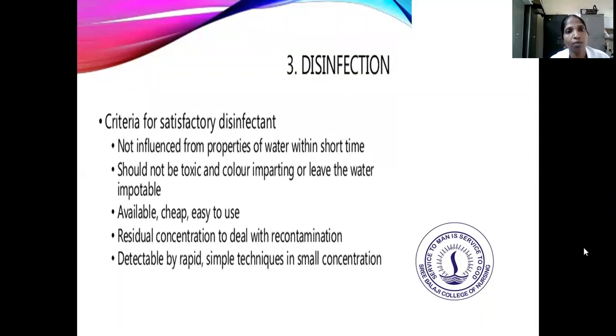Now disinfection. The criteria needed for disinfection: it should not affect the properties of water, it should act within a short time, it should not be toxic or impart color or leave the water unpalatable. It should be available, cheap and easy to use. Residual concentration should deal with recontamination and be detectable by rapid sampling techniques.